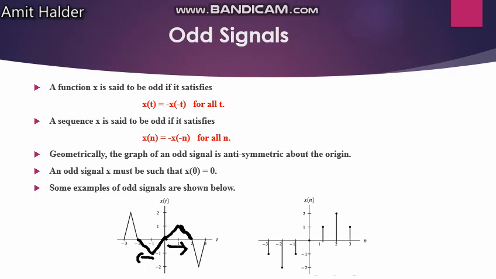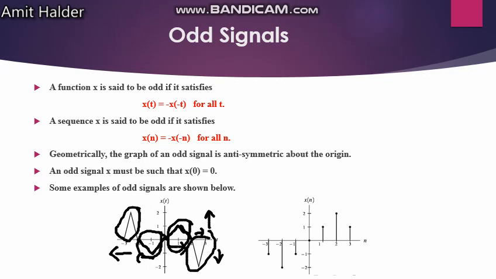That means in the direction of the y-axis, if it is positive on the positive side, on the negative side it will be negative. So it is one kind of anti-symmetry.